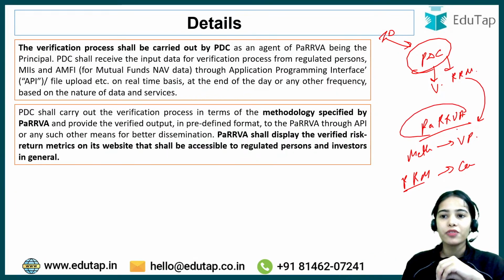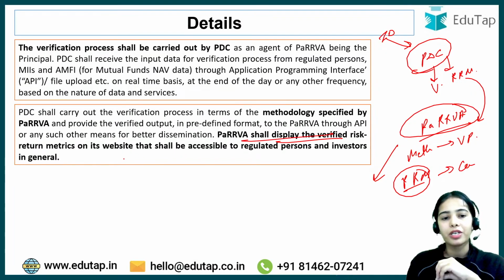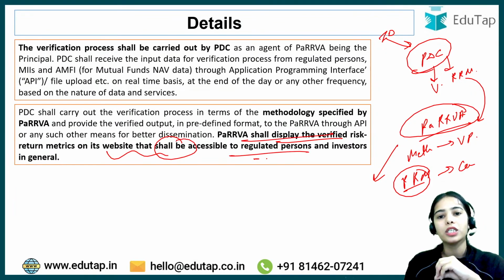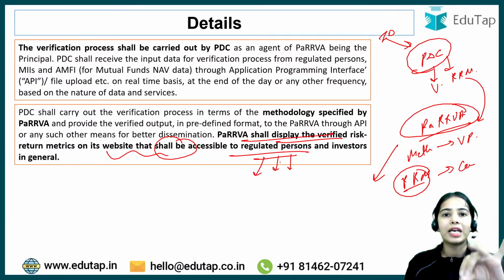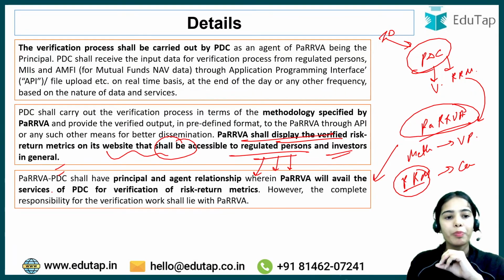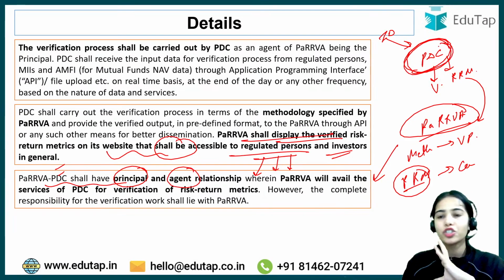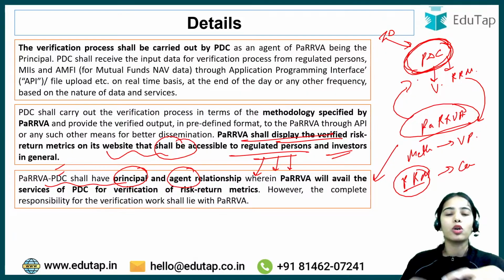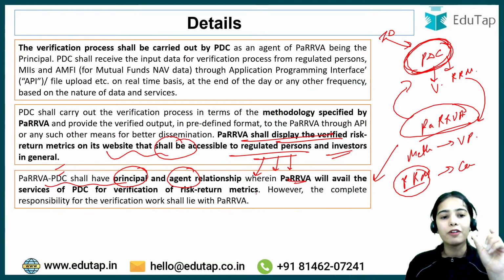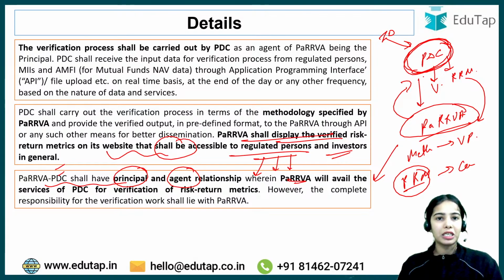At last, once the verification has happened and the risk return metrics have been calculated, PaRRVA will display the verified risk return metrics on its website, accessible to the regulated persons, that is the investment advisors, research analysts, algorithm providers, and investors in general. So PaRRVA and the PDC have a principal-agent relationship. The PDC is just the agent working as per the methodology set by PaRRVA, and PaRRVA avails the service of the PDC for verification of the input data and of the risk return metrics.